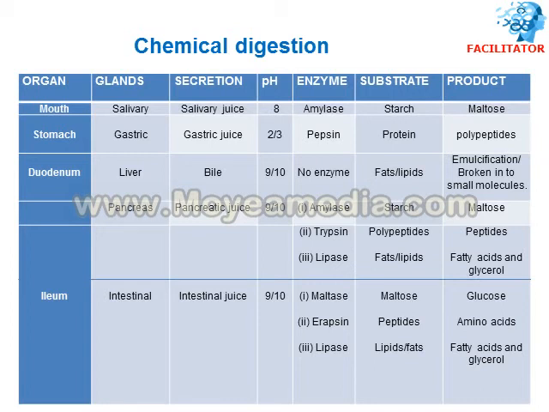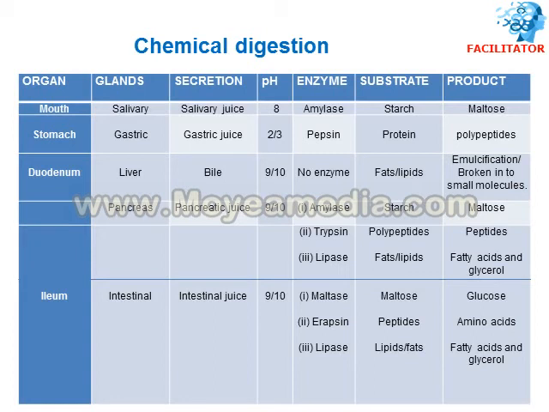For example, in the mouth there are salivary glands, which are already studied, and the salivary gland secretes salivary juice. The salivary juice contains amylase enzyme. This amylase enzyme acts on starch and digests the starch into maltose. Here in the mouth, the salivary glands secrete salivary juice which contains amylase, also called salivary amylase, which digests starch into maltose. Also remember, the pH of the mouth is around 7 to 8.